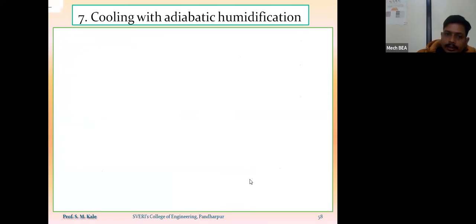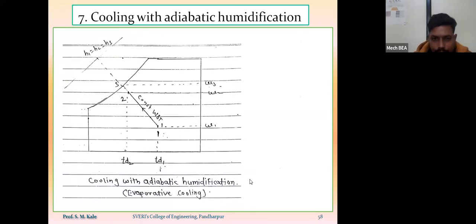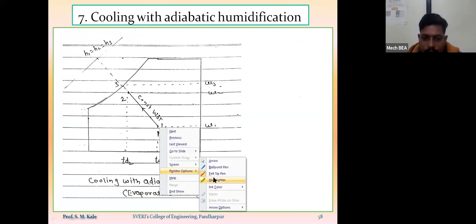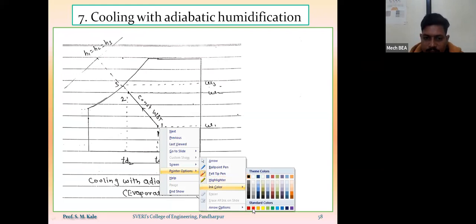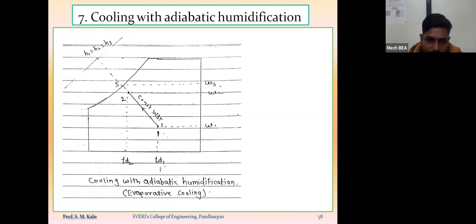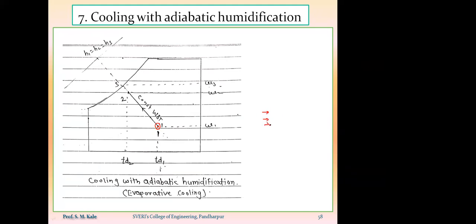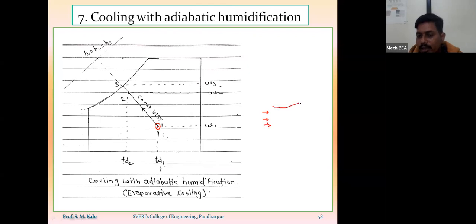So here is the representation of that cooling and adiabatic humidification process. If I consider this as my point number one, point number one means the outside air which we are supplying to the insulated chamber.